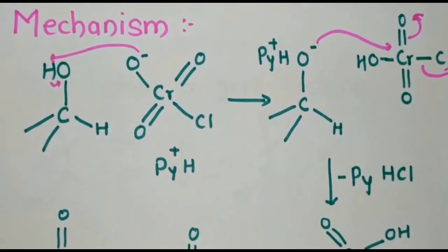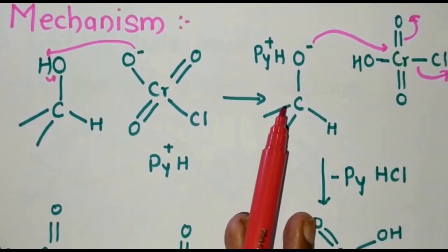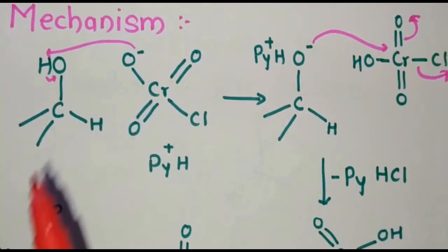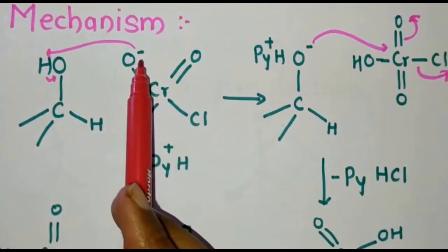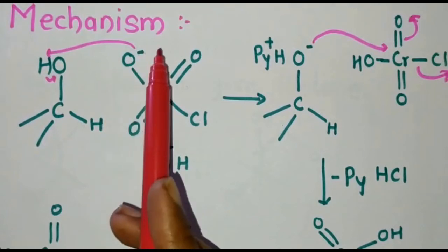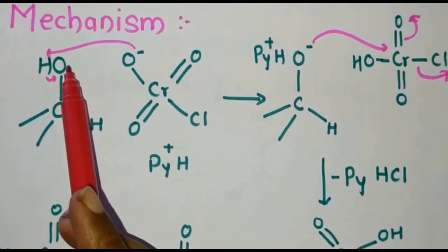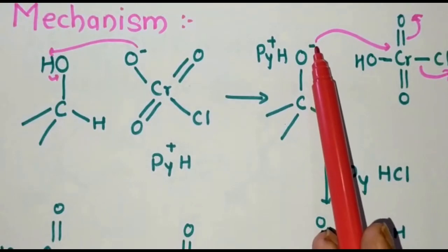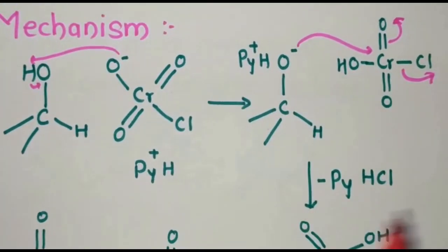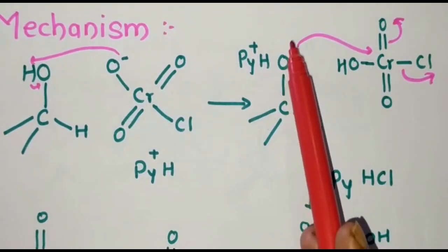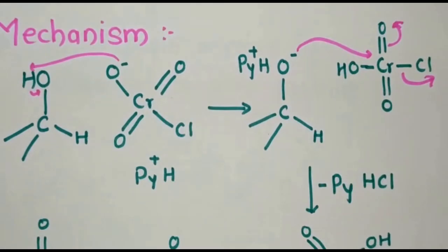Okay, this is a secondary alcohol, and this is our reagent, pyridinium chlorochromate. So now you can see that this oxygen, which has a negative charge, abstracts this hydrogen atom, and there will be a negative charge over this oxygen atom. So here you can see that the negative charge is present over this. Now this oxygen atom acts as a nucleophile and attacks this chromium atom.